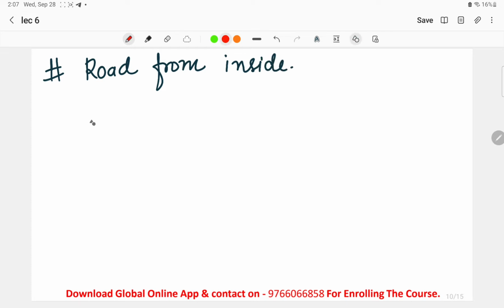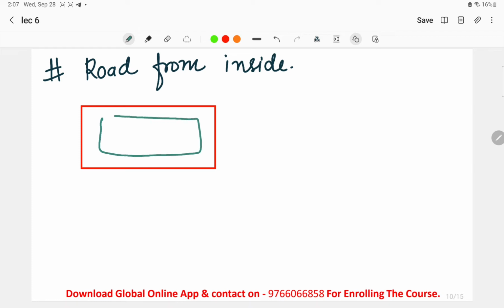Consider one rectangle over here. This is the rectangle, for example. Okay, and in the rectangle we have drawn one road. For example, this is the road that we have drawn over here.